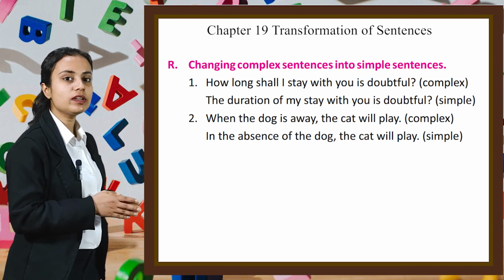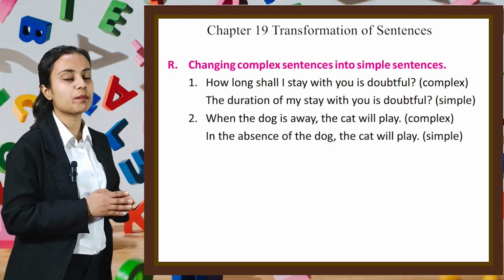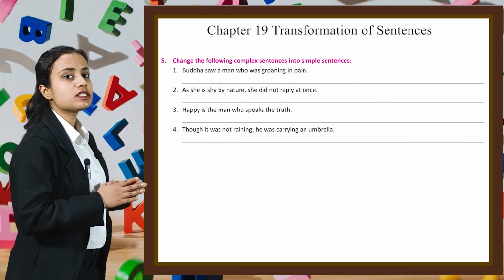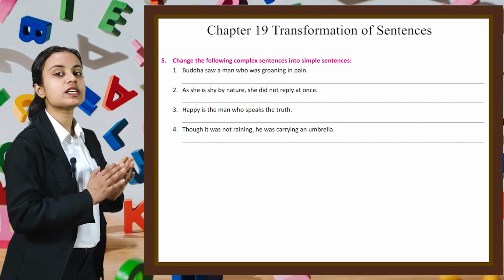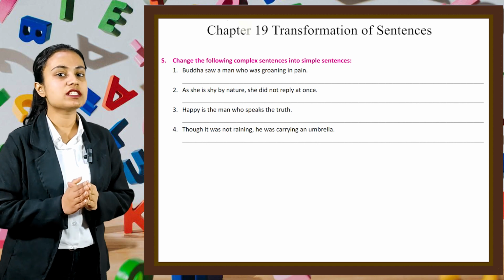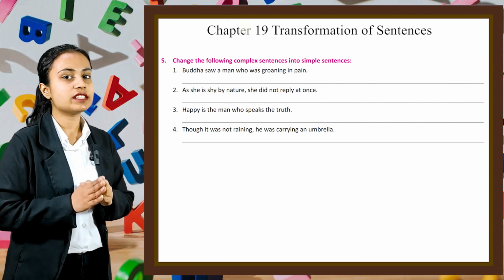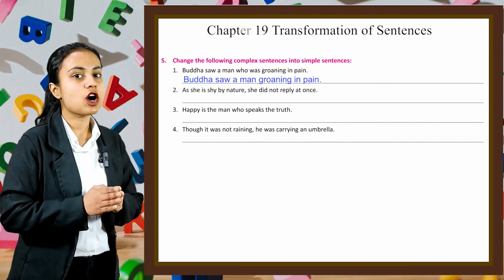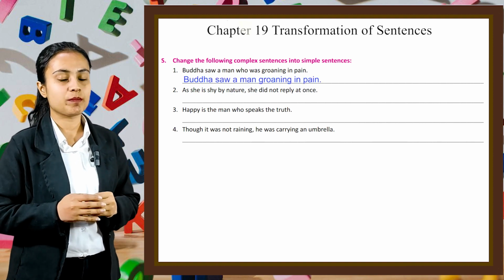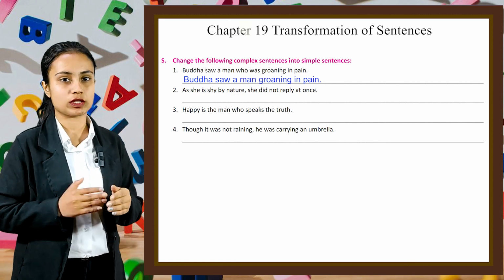It is a complex one. In the absence of the dog, the cat will play. It is a simple one. Now let's change the following complex sentences into simple sentences. The first sentence is, Buddha saw a man who was groaning in pain. So we can rewrite this sentence as, Buddha saw a man groaning in pain. In the similar manner, you have to do rest of the parts of this exercise by yourself.